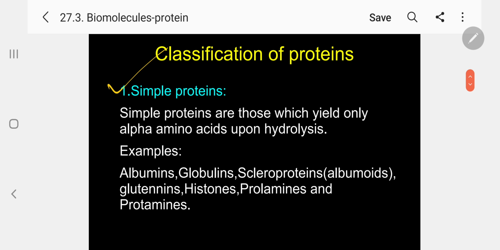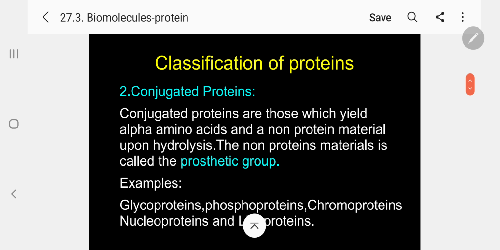What are simple proteins? Simple proteins are those which yield only alpha amino acids upon hydrolysis. Examples: albumins, globulins, scleroproteins or albuminoids, glutenins, histones, prolamines, and protamines. Please follow. These are the simple proteins.